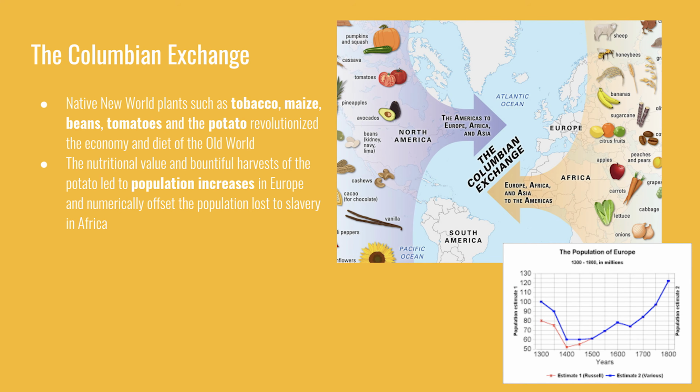Let's start with the population growth. The crops that Europeans, and the Spanish particularly, found in the New World were corn, squash, beans, potatoes, tomatoes, avocados. All of these foods that are very nutritious and are able to grow plentifully in a small plot of land are now being exported back to Europe, which in turn helps feed Europeans and helps them live longer. It helps them have more kids, and so therefore the population in Europe begins to increase. You can see on the chart on the bottom right that the European estimated population from 1500 to 1600 nearly doubles. The nutritional value of this food cannot be overestimated.